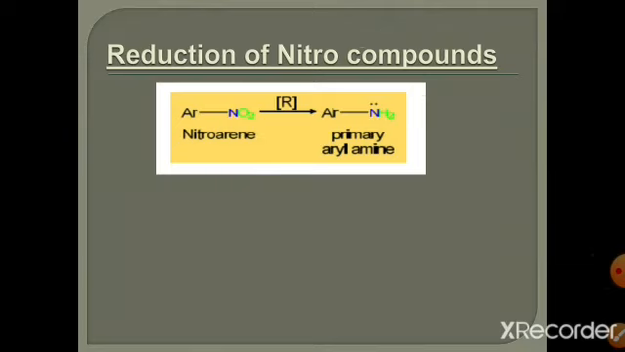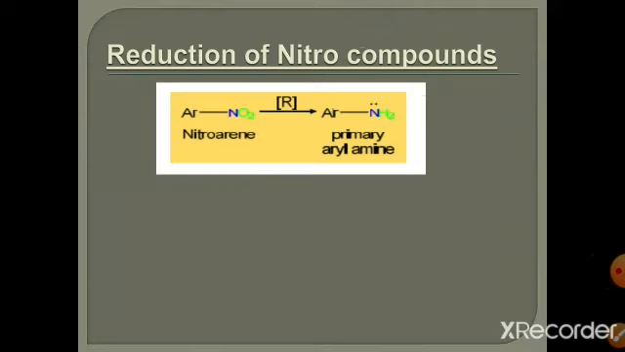So in this reaction, the species removes nitrogen, and the ethyl carbocation is formed. This carbocation, when it reacts with water, is converted into alcohol, and when an elimination reaction takes place, a double bond is formed, and it is converted into alkene.